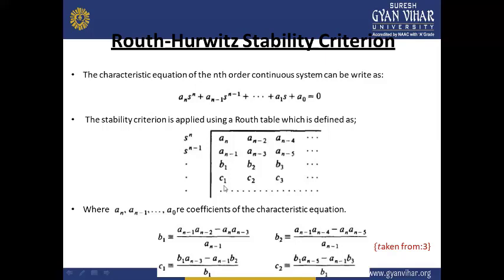Similarly, the c1 will be calculated in the same fashion as the b1 calculation. But in this case, the first row will not be considered, and the last two rows will be considered. Therefore, c1 will be equal to b1 into an minus 3 minus an minus 1 into b2, upon b1, and c2 will be calculated as b1 into an minus 5 minus b3 into an minus 1, upon b1. In the same manner, the c3 will be calculated and so on.